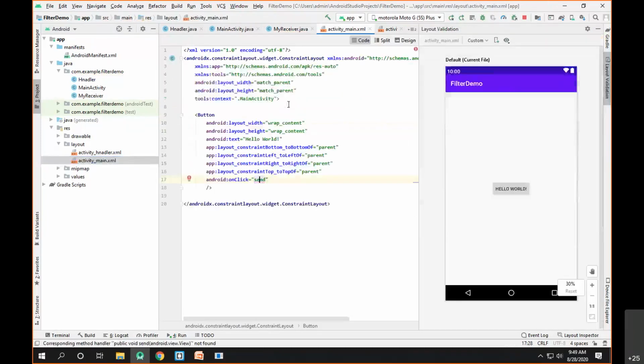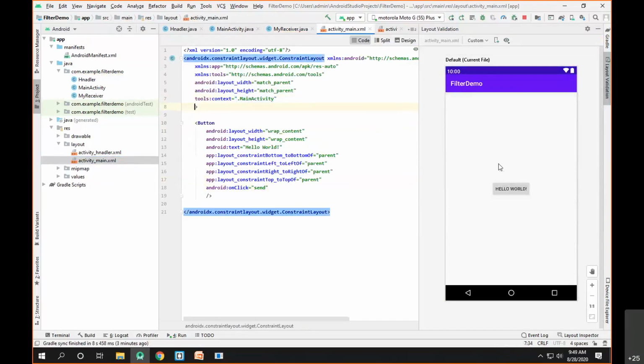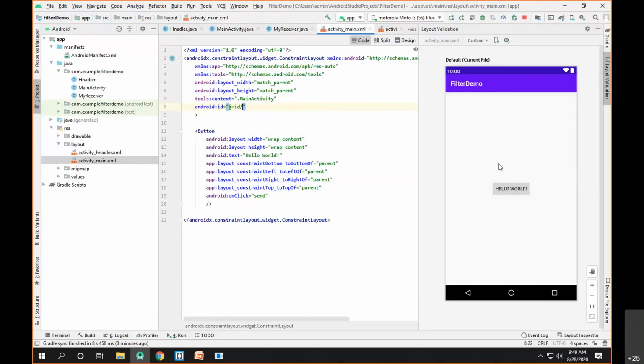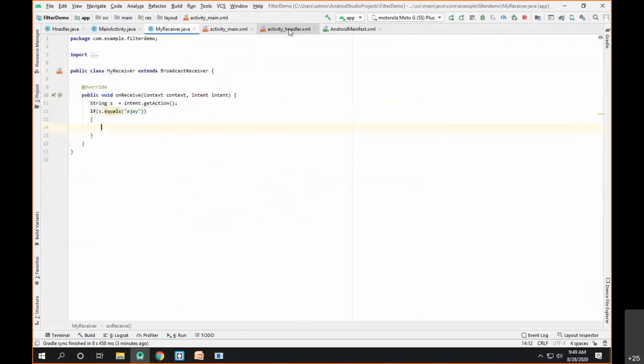So this is my activity class. For this particular background, I need to provide the ID. So let's say I provide the ID as @+id. I'll simply call it parent. Of course you can call it anything. I'll be referring to this particular background with the ID parent inside the broadcast receiver.